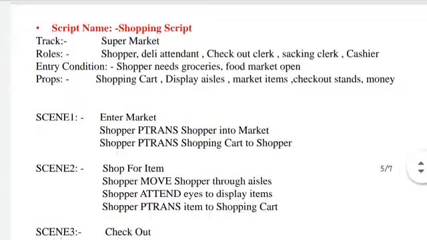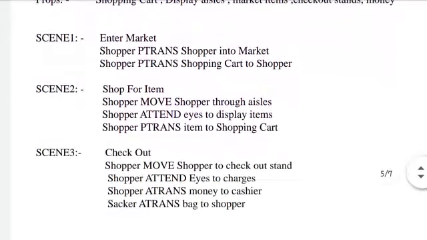Scene 1, enter the market. Shopper P-trans shopper into market. So what is P-trans over here? In the last lecture we already discussed conceptual dependency, and there the primitive action is P-trans. What is the meaning of this? It is used for the physical transfer of an object from one place to another. Shopper P-trans shopping cart to the shopper.